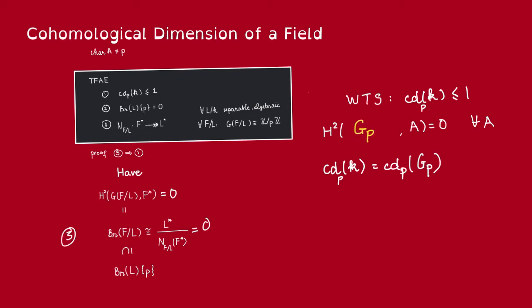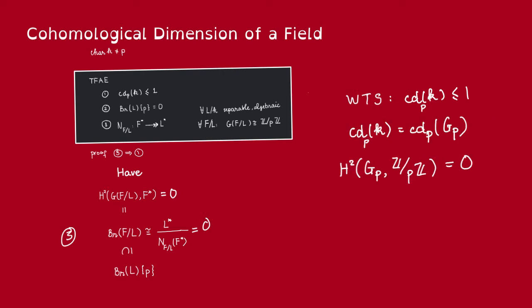But then remember, when talking about the cohomological dimension of a pro-P group, we have proven that in this case it suffices, we don't need to check this for every A module. We only need to check this for Z mod PZ. So now we have changed what we need to prove into this statement. That's some progress because we have a finite group now, and this group is actually a P power. It's getting closer and closer to the form in the hypothesis.